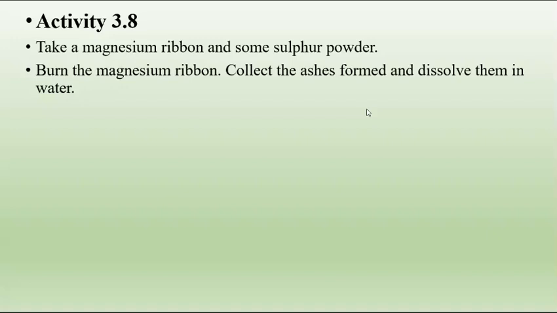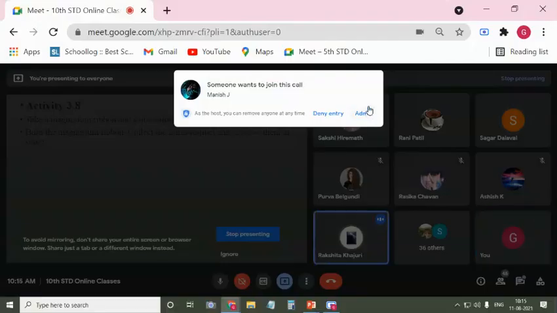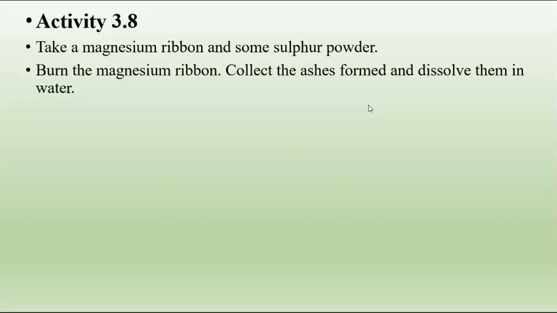So what is that reaction called? Burning of magnesium ribbon, what kind of reaction is it? Decomposition, displacement, combination, exothermic? Sir, combination. Very good, that is a combination reaction. Why is it a combination reaction? Because magnesium plus oxygen gives you magnesium oxide. A single product is formed by two reactants.